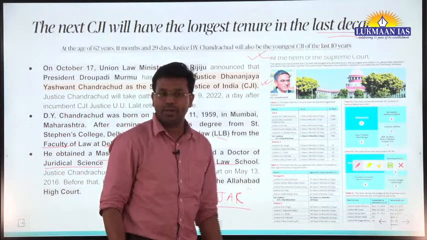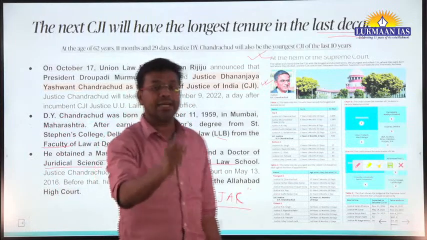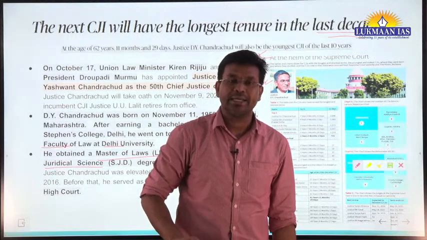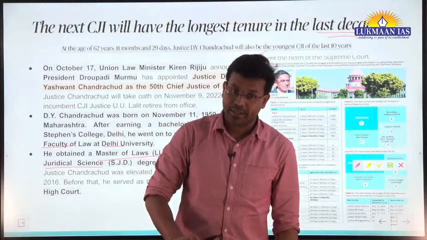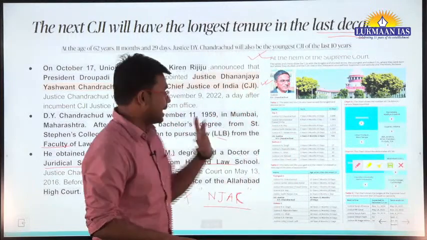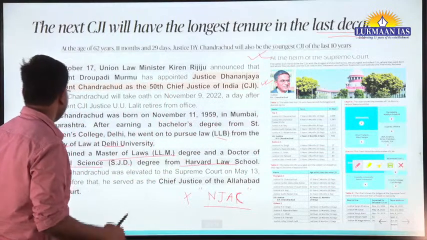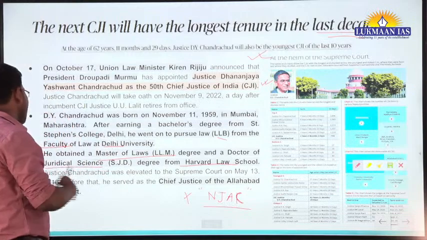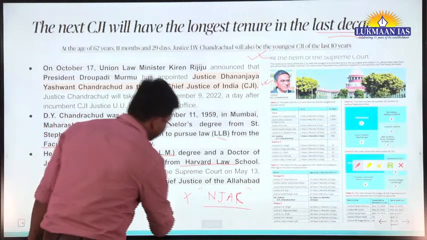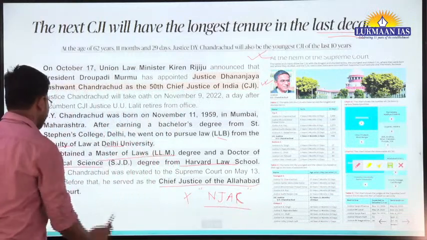I mean, he has had a brilliant academic career, okay, a brilliant set of academic credentials. After that he became a lawyer, and he served as the Chief Justice of Allahabad High Court.